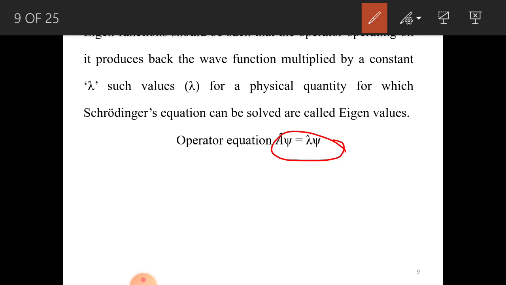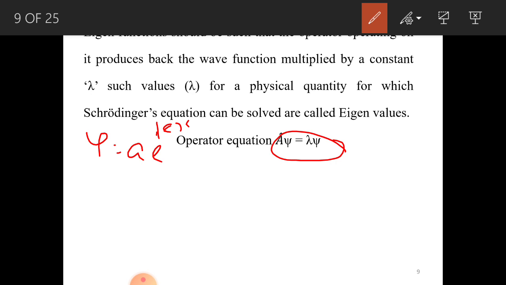What is A? A is an operator for a physical quantity, and here psi is an eigenfunction. For example, you can have psi equal to e to the power kx, anything.